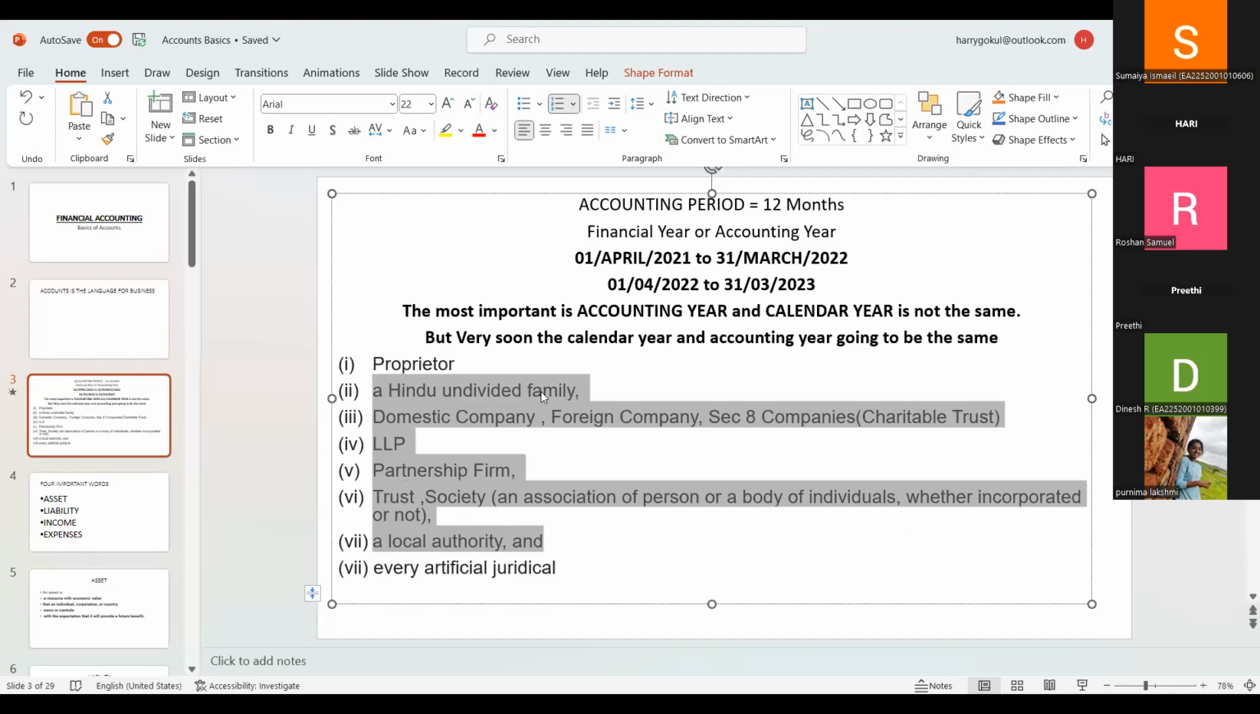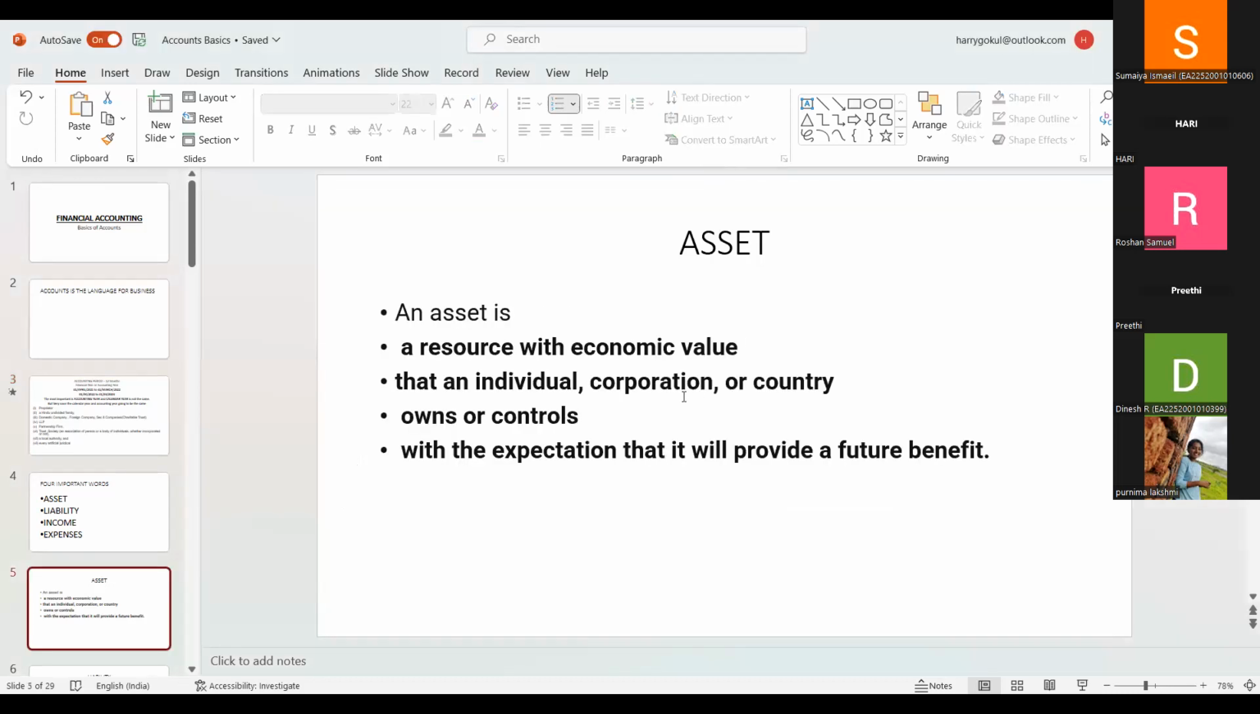In HUF, they are the family members. In a domestic company, there will be shareholders and a board of directors. In an LLP also, we have partners. A partnership firm is also a group of persons, but the number may be limited as per the act. And a trust is also a group of persons. It won't be a single person but many of them, not an individual. Can you distinguish the words individual and corporation?